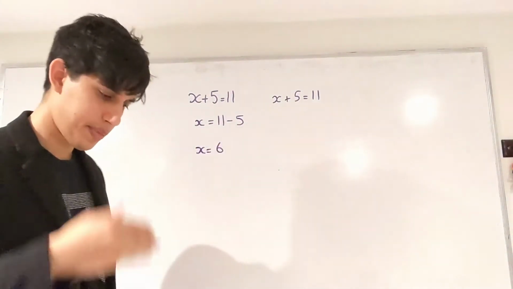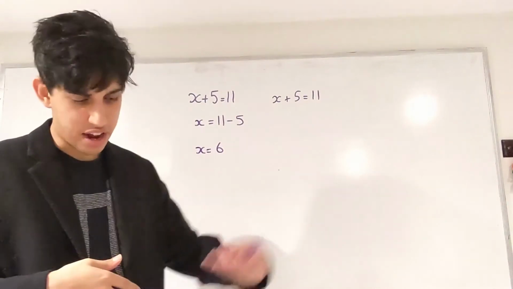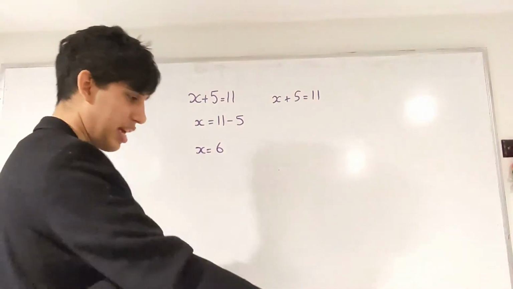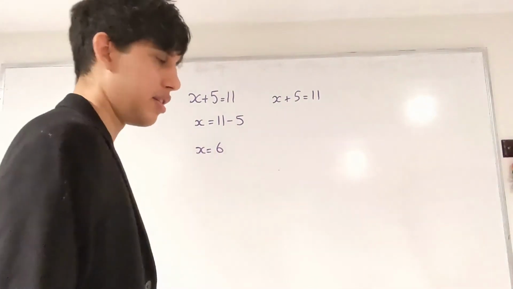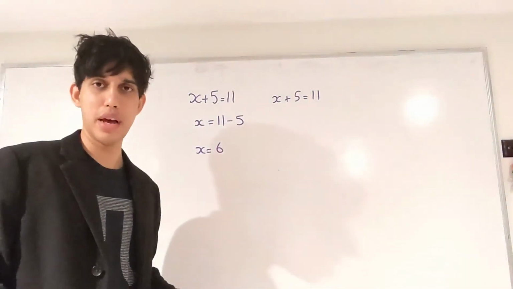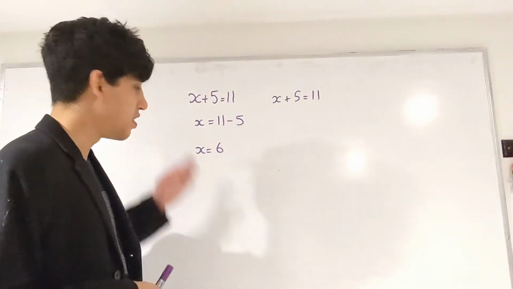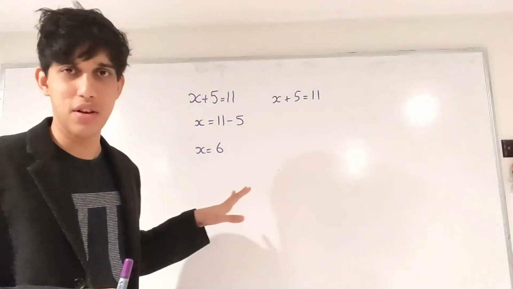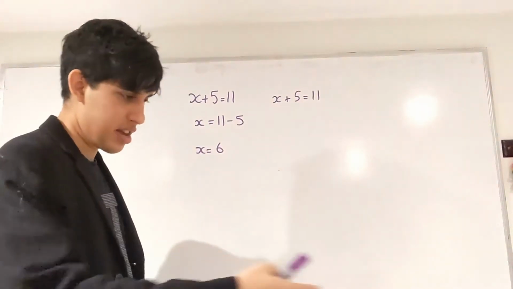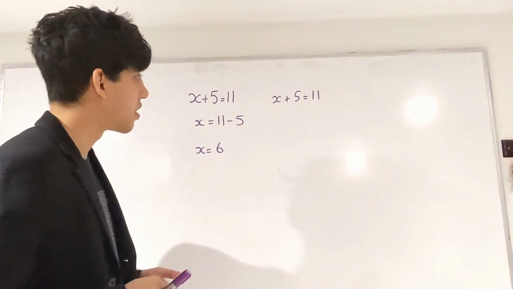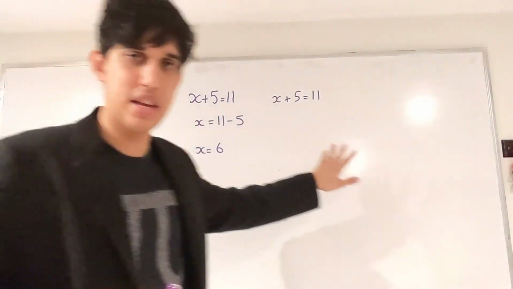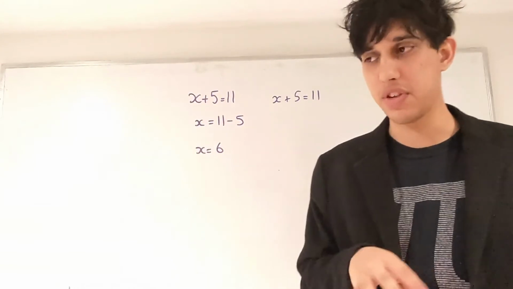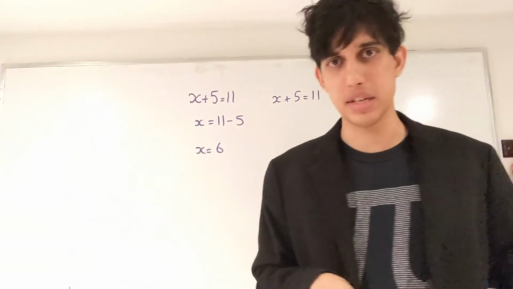So a simple story. We start with an unknown amount, we gain 5, we now have 11. So if we want to know the original amount, let's work backwards and give those 5 back to the person to find the original amount we started with. So this method should look awfully familiar. It looks pretty much how we've been solving algebra so far, the kind of sequential method. I'm going to show you a different way of thinking, and most of you should be familiar with this. Maybe you've done this, you've definitely done this in previous years.